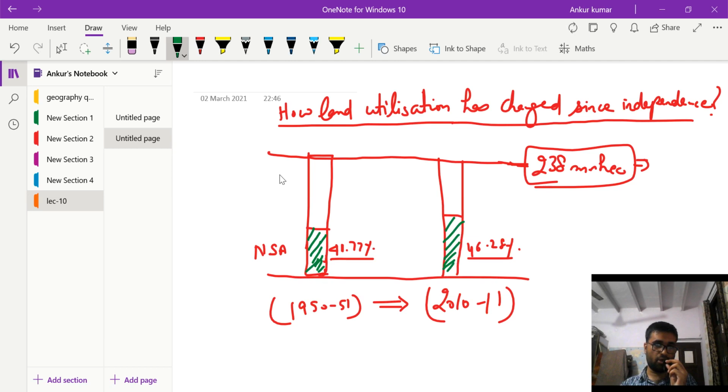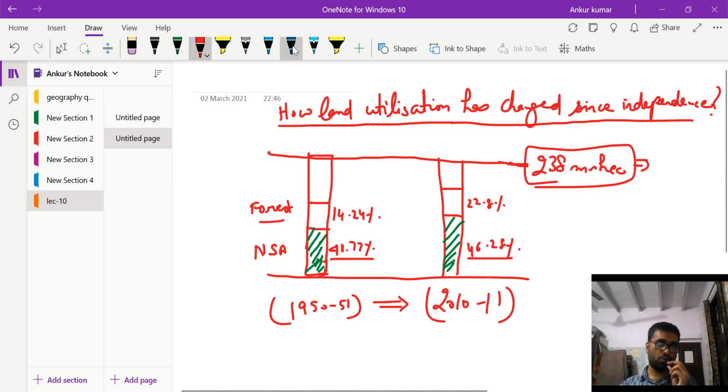Again, it increased in this manner. Now when you see the forest area, it was 14.24% in 1950-51, and the forest area increased to 22.8% in 2010-11. So this was the forest area.